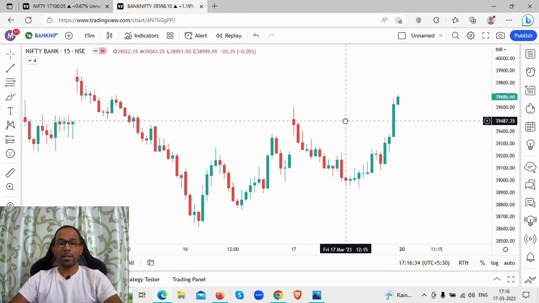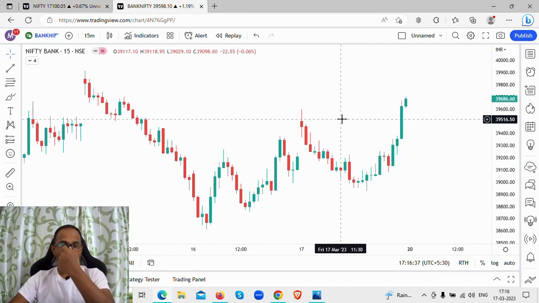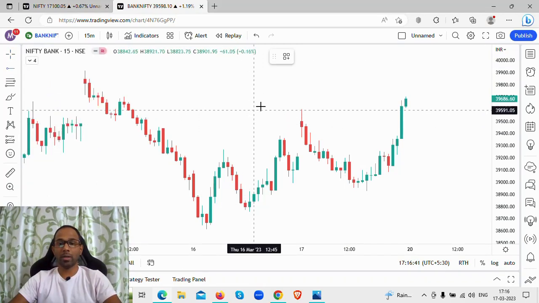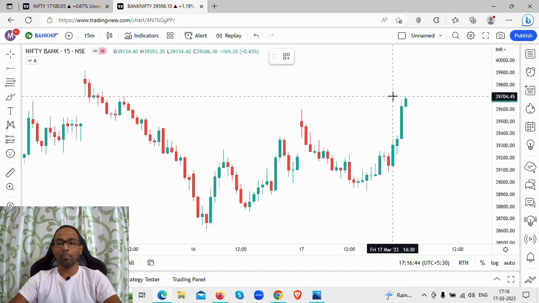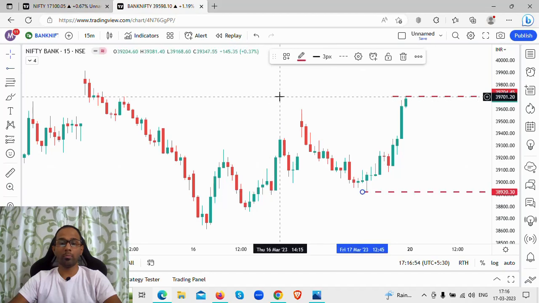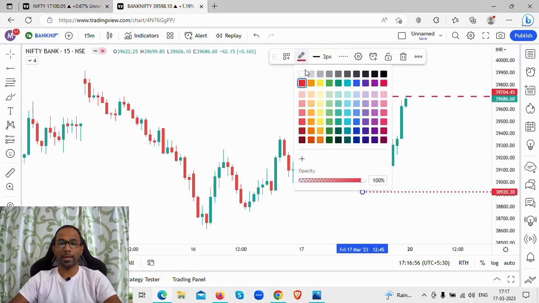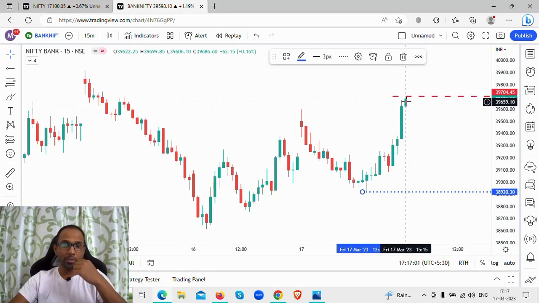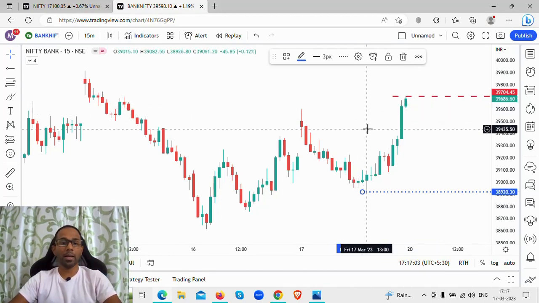Now, how are we going to identify the levels on Bank Nifty? What we are going to do first is mark the high on Bank Nifty, which will be marked by a red dashed line. And next we are going to mark the low on Bank Nifty, which is your blue dotted line. So what was the high on Bank Nifty today? 39,700 level was the Bank Nifty high, and 38,926 was the Bank Nifty low. So this is your high and the low.